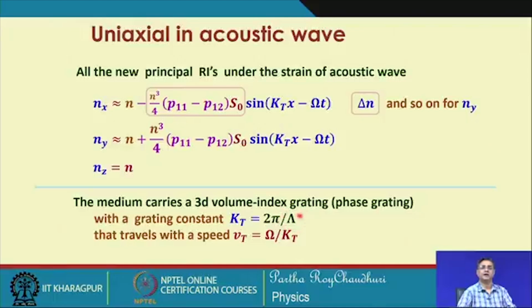wavelength of the acoustic wave. The speed of the grating, the way it moves within the medium, is actually the speed of the acoustic wave. So, it is the acoustic velocity with which the grating moves in the medium. So, by applying an acoustic wave, we can see that when it is a transverse, a shear wave travelling in the medium, it will generate a periodic refractive index grating.